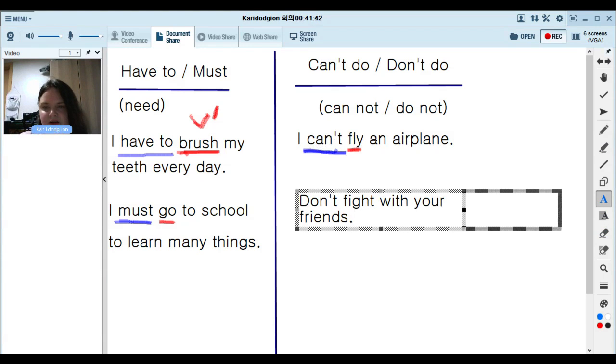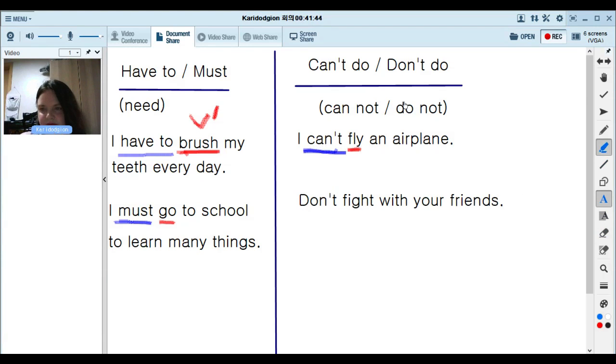Something we should not do. So don't. The verb here is fight. Don't fight with your friends. Why? Because if you fight with your friends, maybe you won't have friends anymore. So don't fight with your friends.